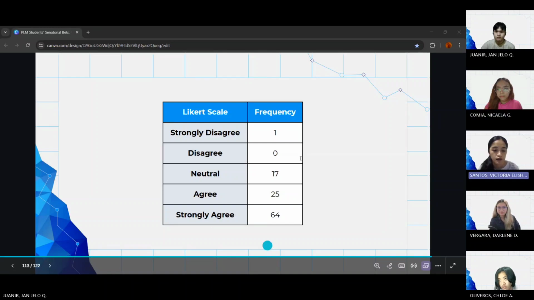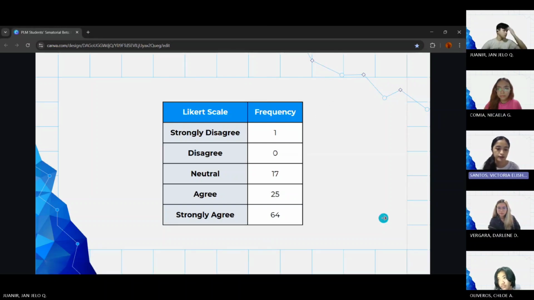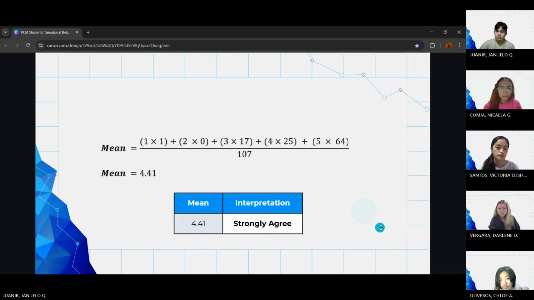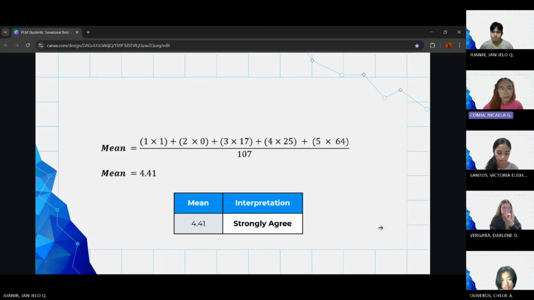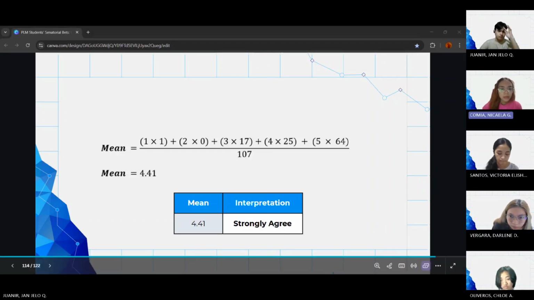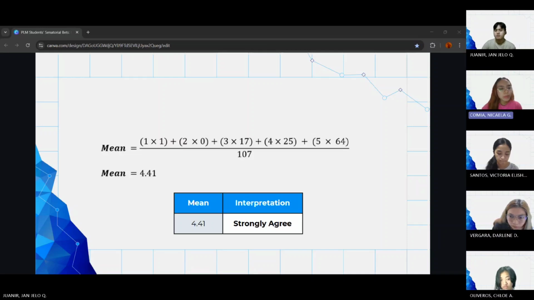For this prompt, the majority of the respondents still agree with the prompt, and all of the options were chosen except for disagree. For the central tendency, we apply mean, which is the average of all data. We get the sum of multiplied values, then divide by the total number of respondents. We get a mean of 4.41, which lies under the interpretation of strongly agree, which indicates that the evaluation of a candidate's past performance is the highest basis for some respondents in evaluating a candidate.